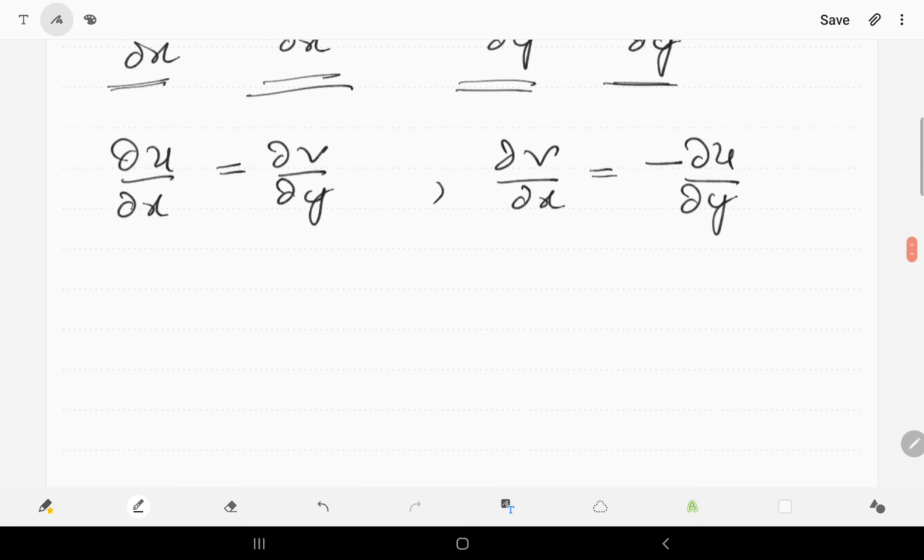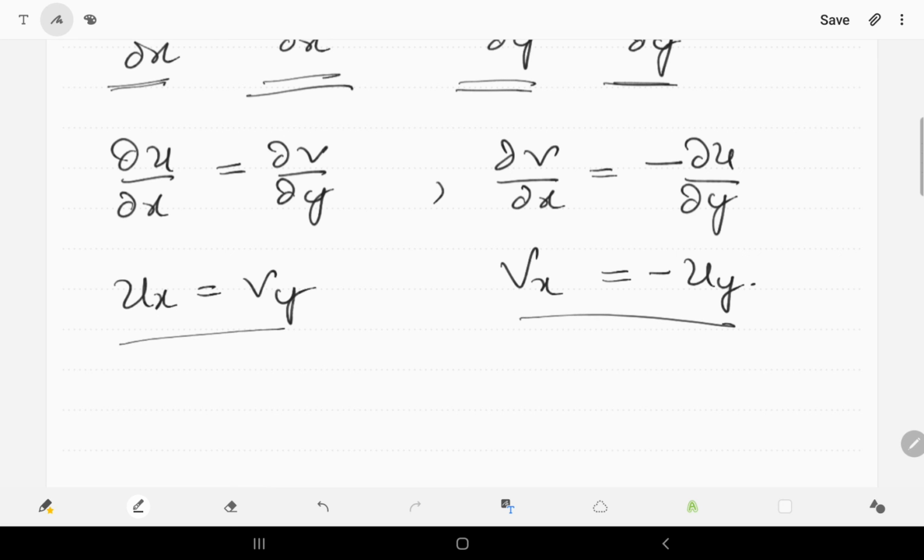Or simply writing, ux is equal to vy and vx is equal to minus uy. So this is known as the necessary condition for the analytic function. And these equations ux is equal to vy and vx is equal to minus uy are called CR equations, the Cauchy-Riemann partial differential equations.